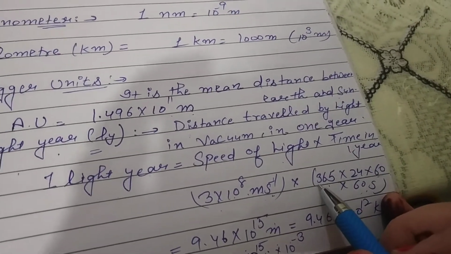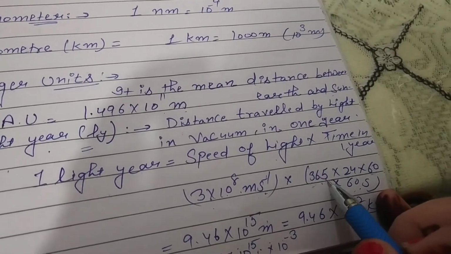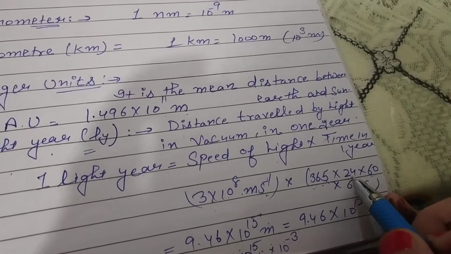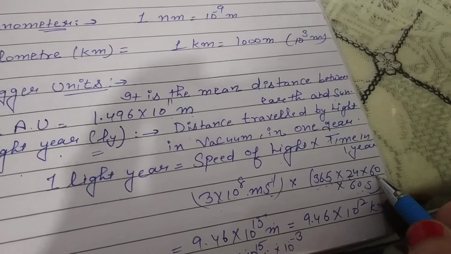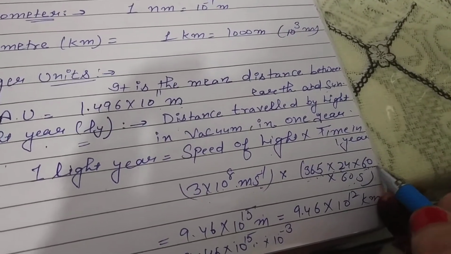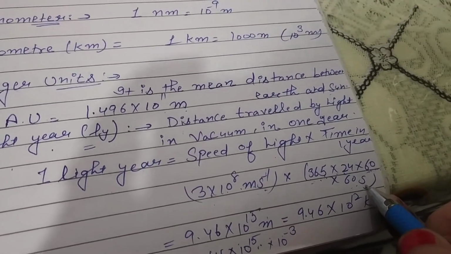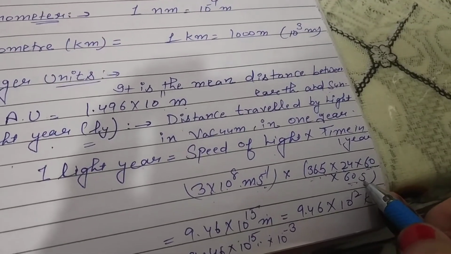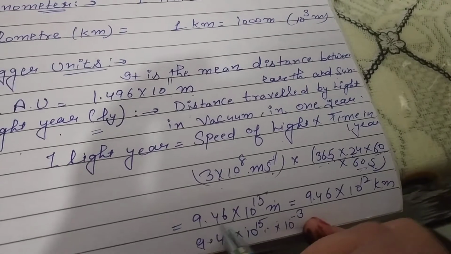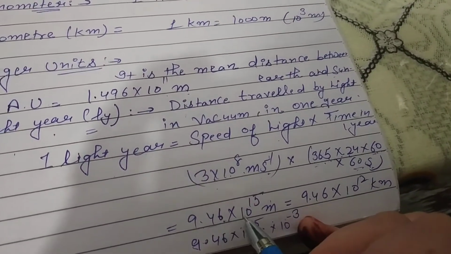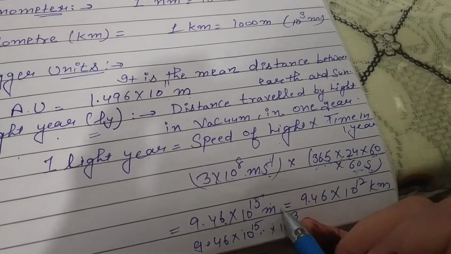That is total days in 1 year, that is 365, multiplied by total hours in 1 day, that is 24, then minutes in 1 hour, that is 60, then seconds in 1 minute, that is 60 seconds. Now multiply all these values. That will be 9.46 × 10^15 meter.